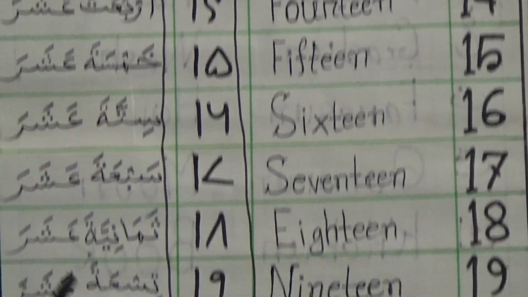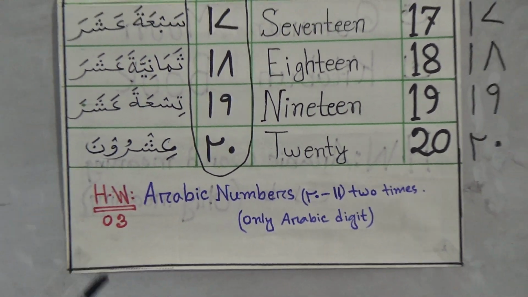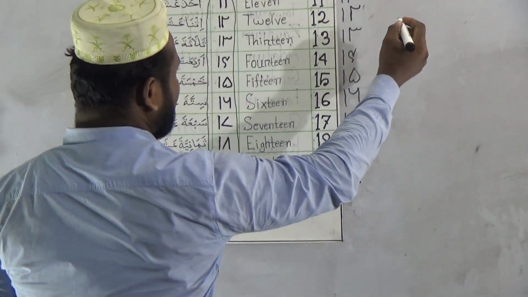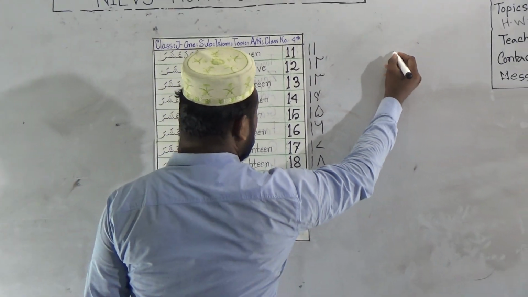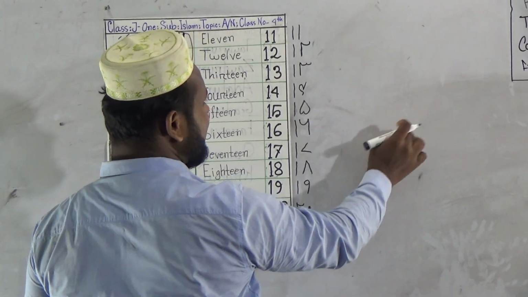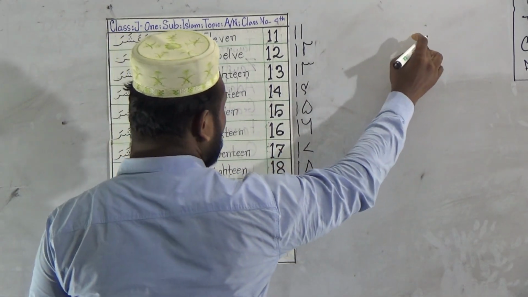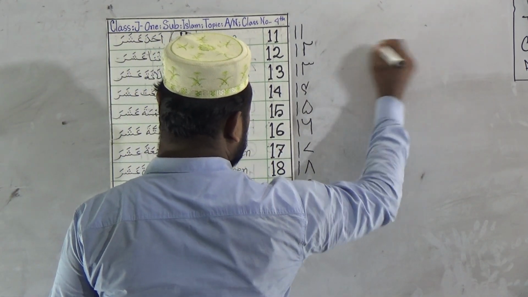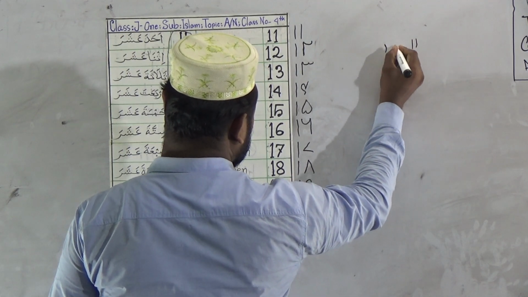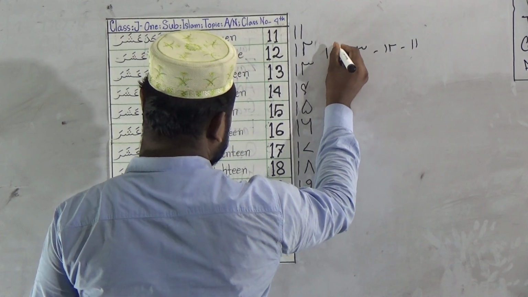Okay, dear students, you must be careful about writing the Arabic language. You must write from right side to left side, because the Arabic language starts from the right side, and English and Bengali start from the left side. So you must write like this: 11, 12, 13, 14.